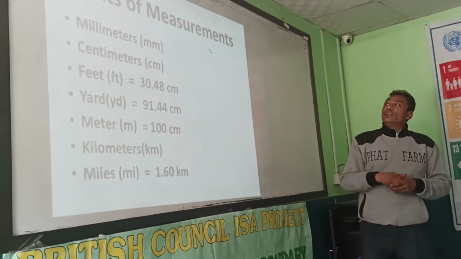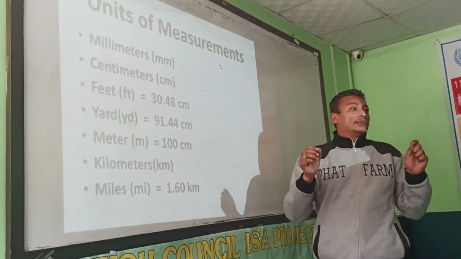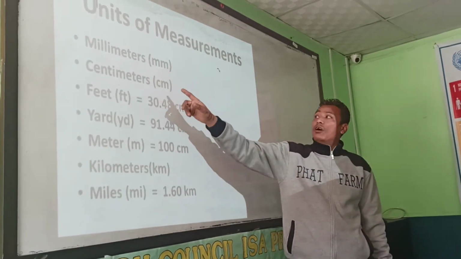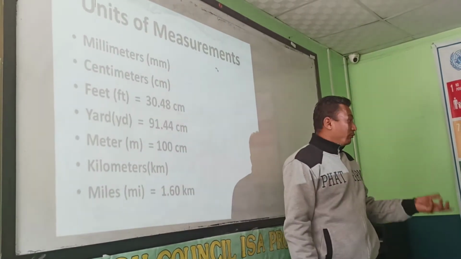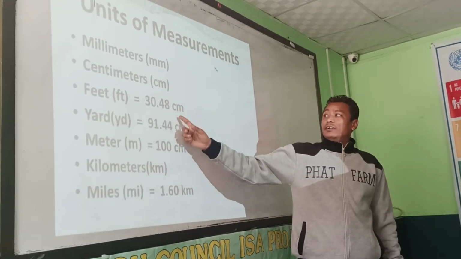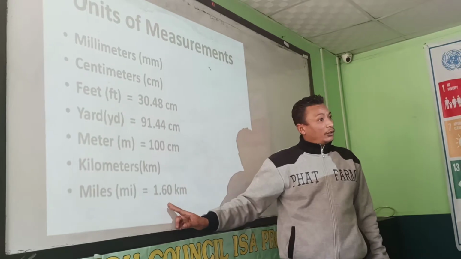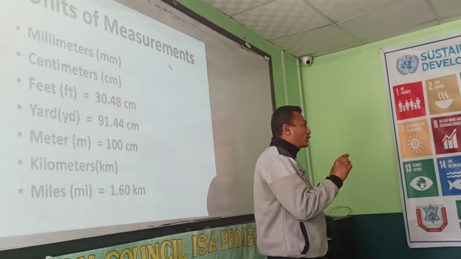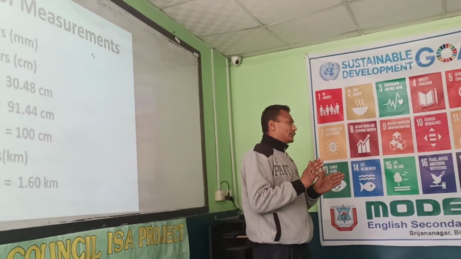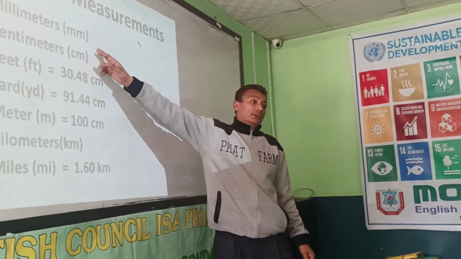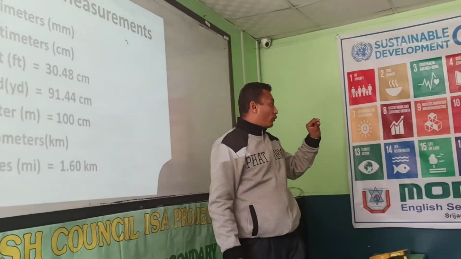Now let's see units of measurement. When we measure something, we are going to measure either in millimeter or in centimeter or in feet, yard, meter, kilometer, or miles. Okay. And if we are measuring small objects, small things, small units, then we will use millimeter, like the thickness of our copy.